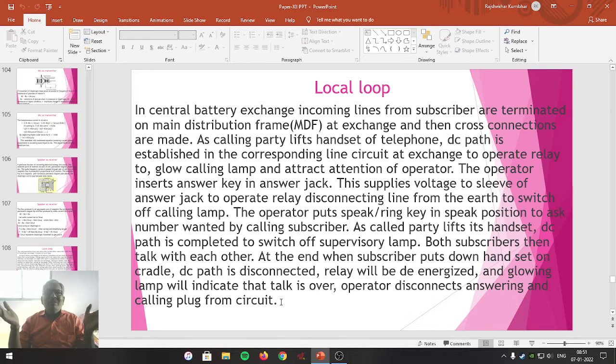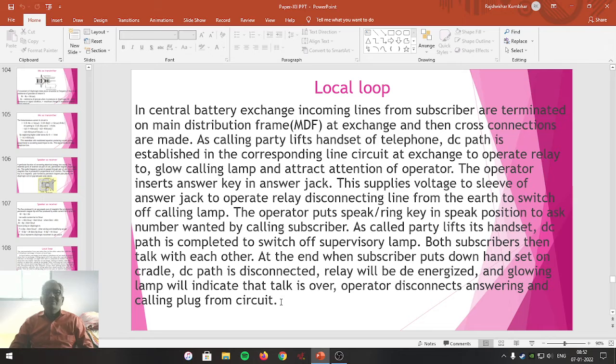Here some automation was brought into the central battery telephone exchange. But the operator was still there, doing his own job of getting the number from the calling subscriber, and performing some mechanical operations, like putting the speak oblique ring key in the speak line to the calling subscriber as well as the called subscriber, and producing the ring to the called subscriber.